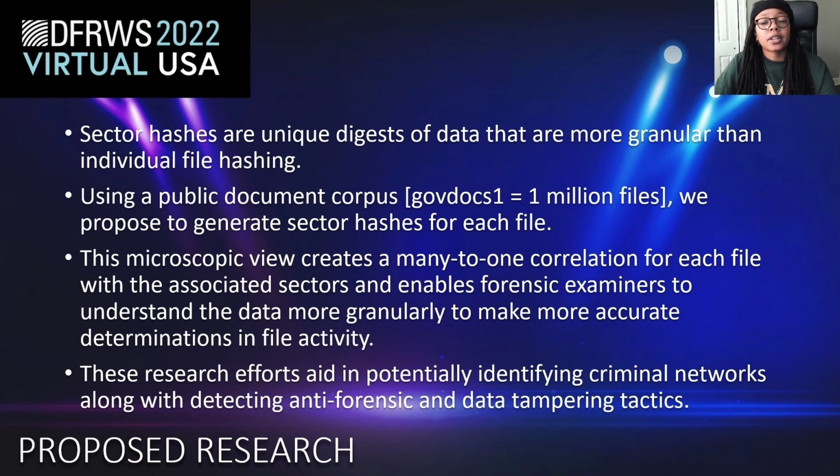We're using a public document corpus, GovDocs1, which has about 1 million files, and we propose to generate sector hashes for each of those files. This microscopic view creates a many-to-one correlation of each file given the associated sectors, and that enables forensic examiners to understand the data more granularly and also make more accurate determinations about that file's activity. These research efforts potentially aid in identifying criminal networks, along with detecting anti-forensic and data tampering tactics.